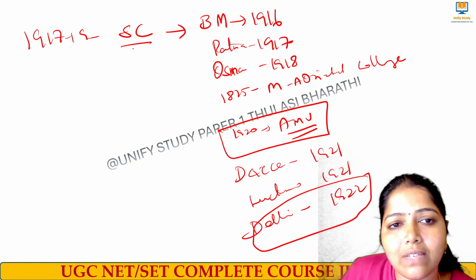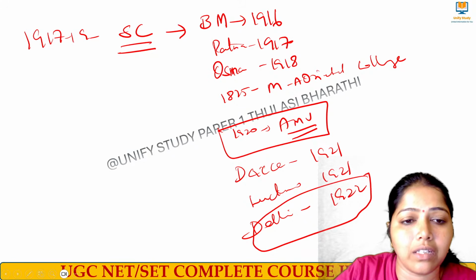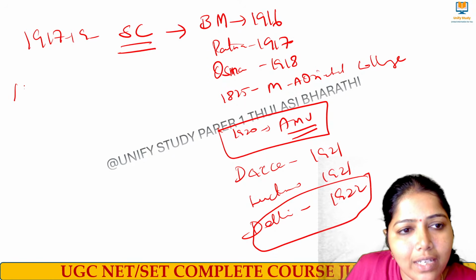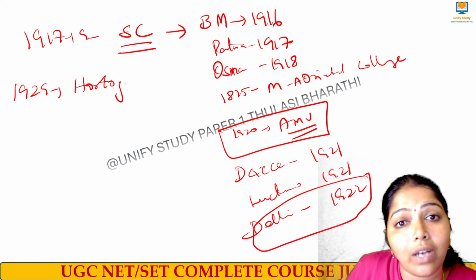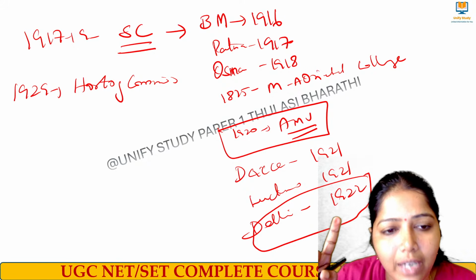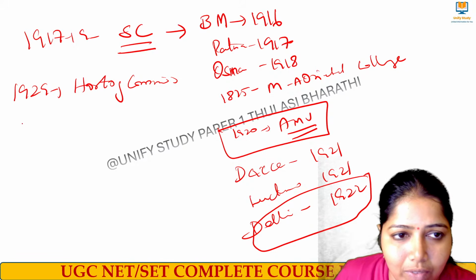So 1917, all about the Sadler Commission. What happened after 1917? The Sadler Commission. After the 1917 Sadler Commission, we had 1929. We had a Hartog Committee, which talks about the quality of education. During the year 1929, who was the Governor General? Lord Irwin was the Governor General.